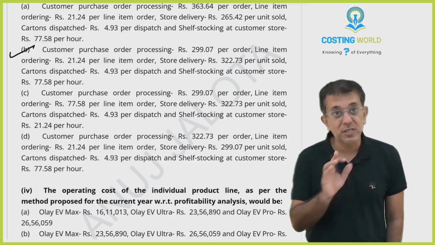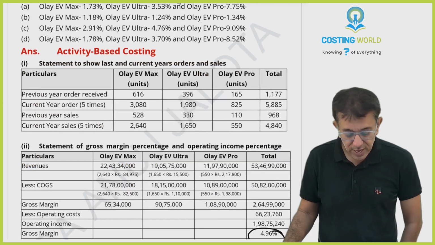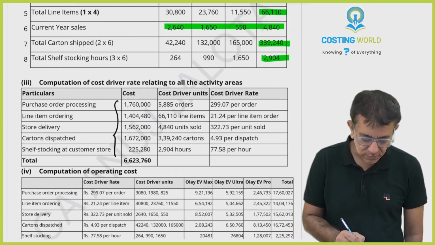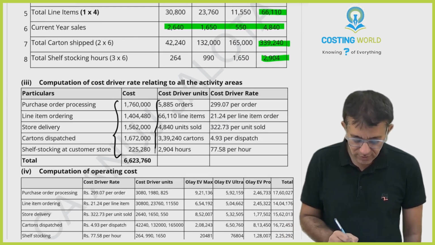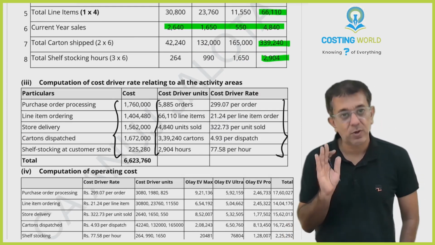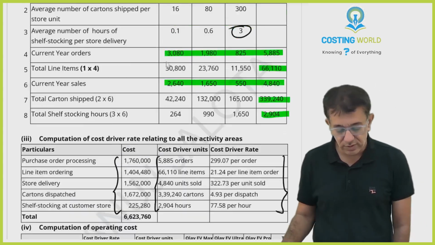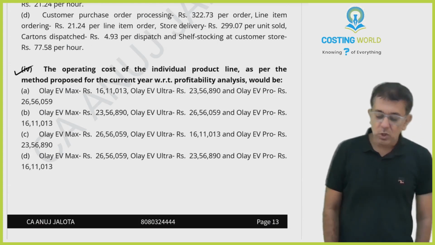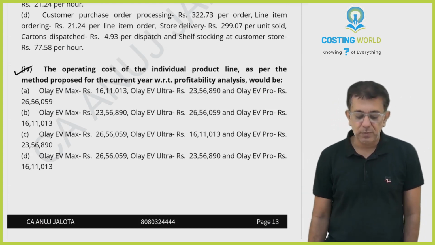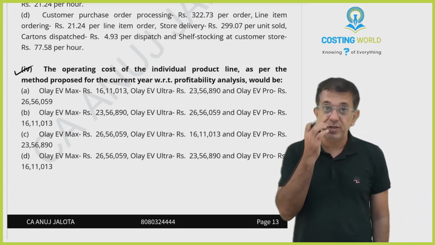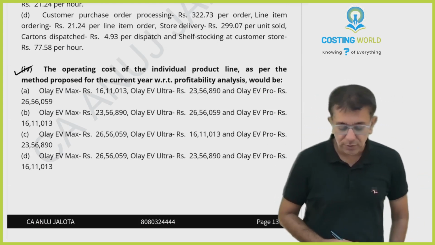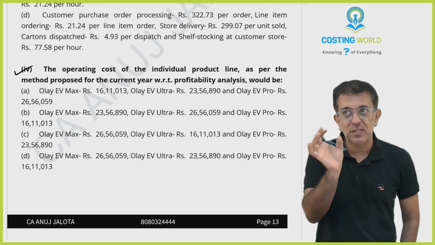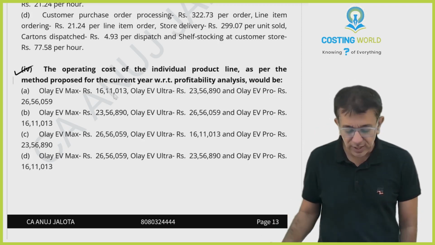Now in your solution book, I've prepared one extra statement also. All the cost driver items, I divided and came across the answer. Further, the fourth question: operating cost of individual products as per the method proposed for the current year. From the current year, we are shifting to activity-based costing for profitability analysis. So they want the breakup of that 66,23,000 overheads.